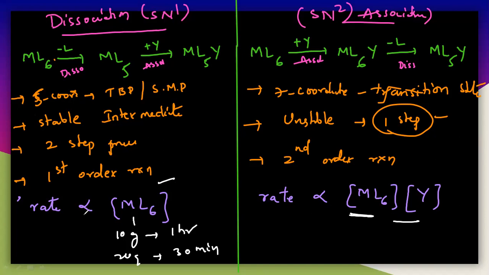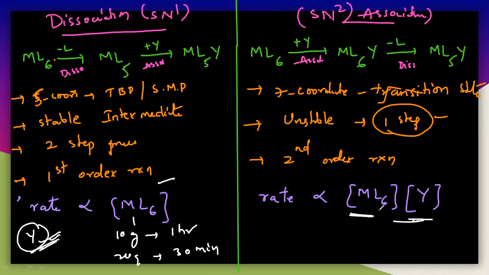factors here. So in case of the SN1, it is completely independent of Y here. There is no dependence on the Y factor here. So it doesn't depend on the incoming ligand, but here it depends on Y. So that is the case for SN1 and SN2.